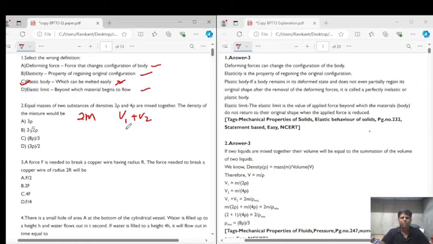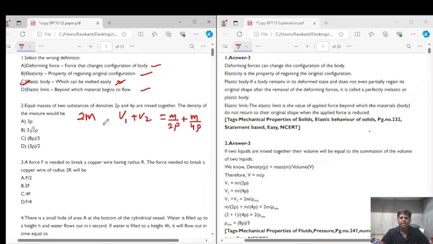Density is mass upon volume, so volume is mass upon density. V1 is m upon 2 rho, and V2 is again the same mass upon 4 rho.